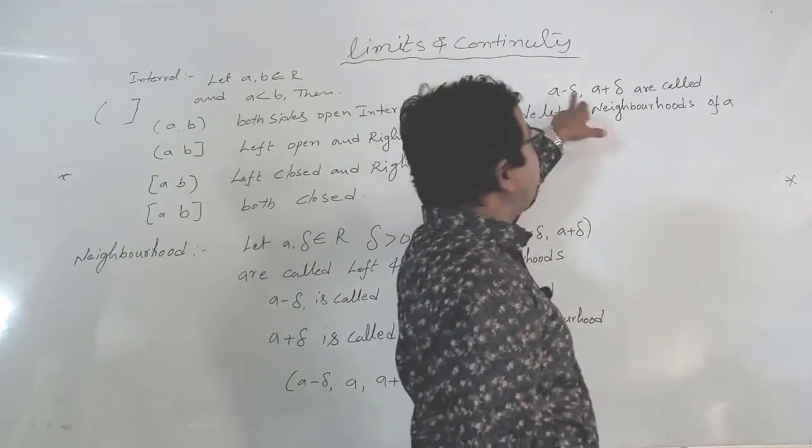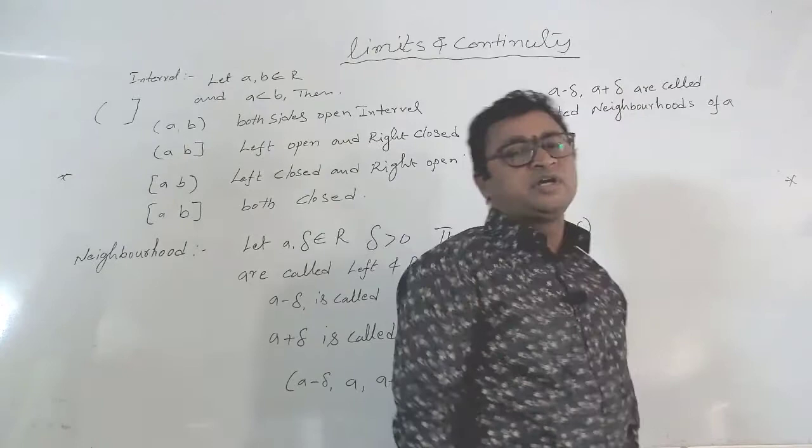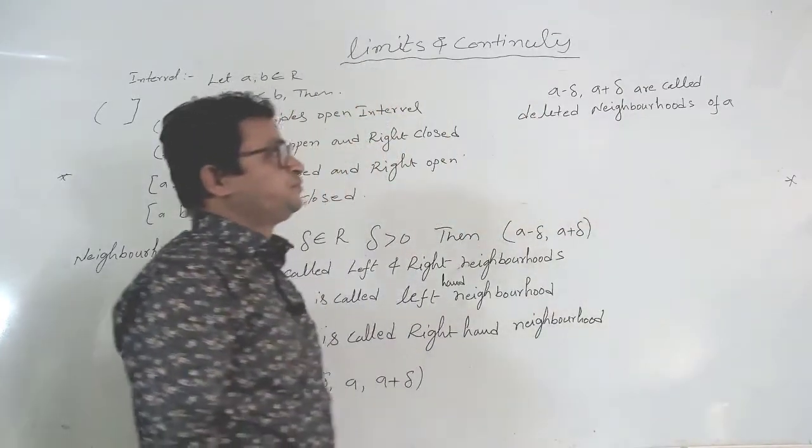A minus delta and A plus delta together are called the deleted neighborhoods of A.